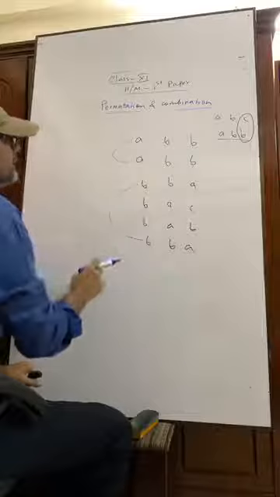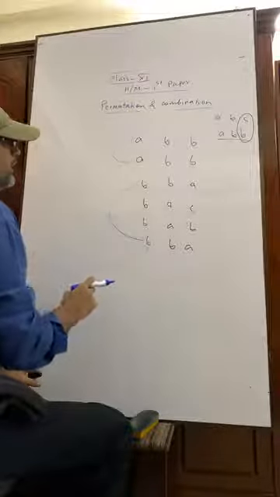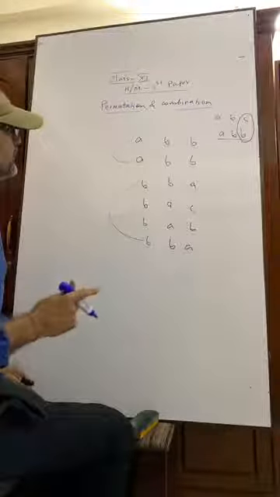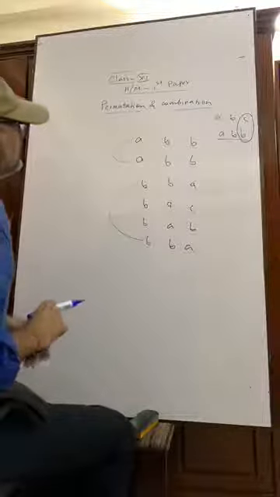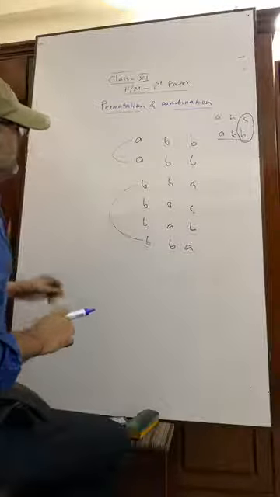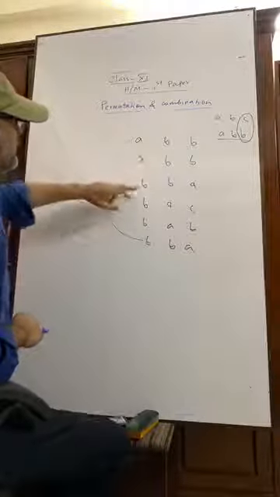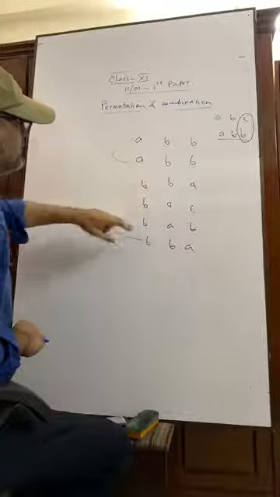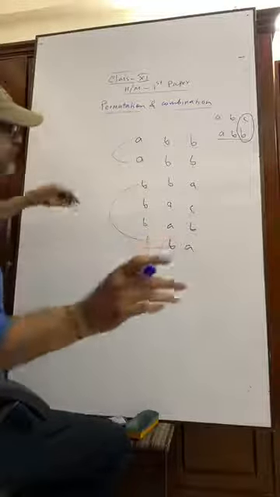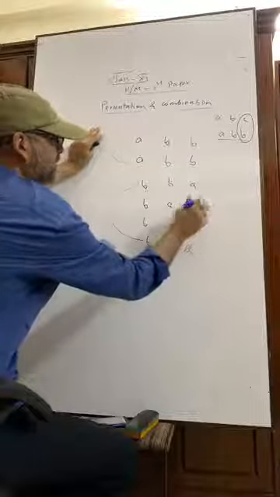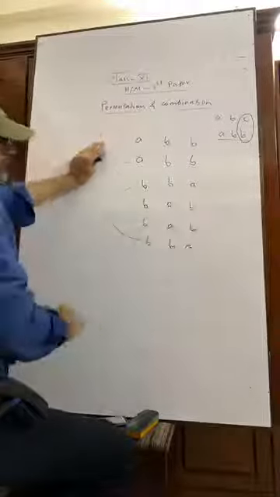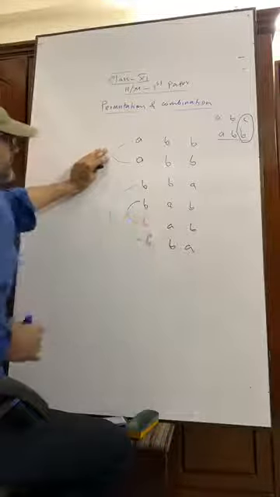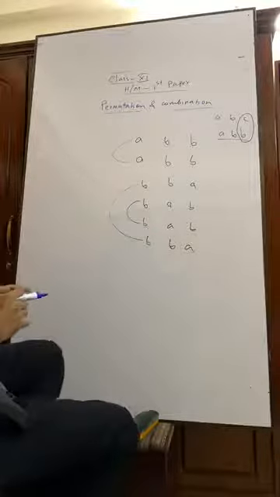You see, I am wrong somewhere. ABB, BBA, BAC. Oh, sorry, excuse, sorry. This will be B. This is B. So we have this. You understand?